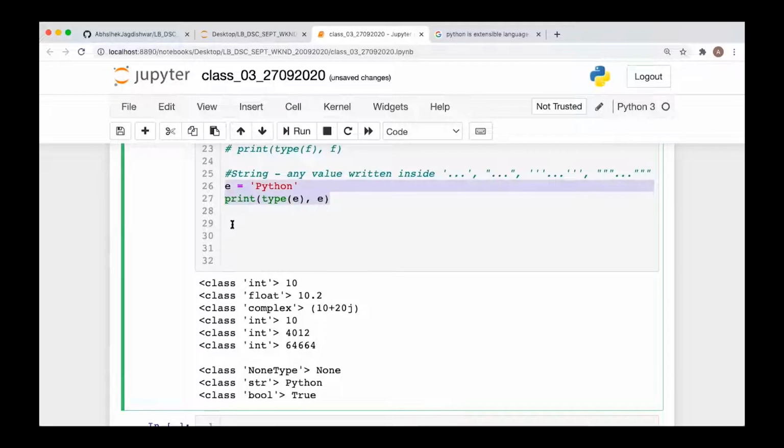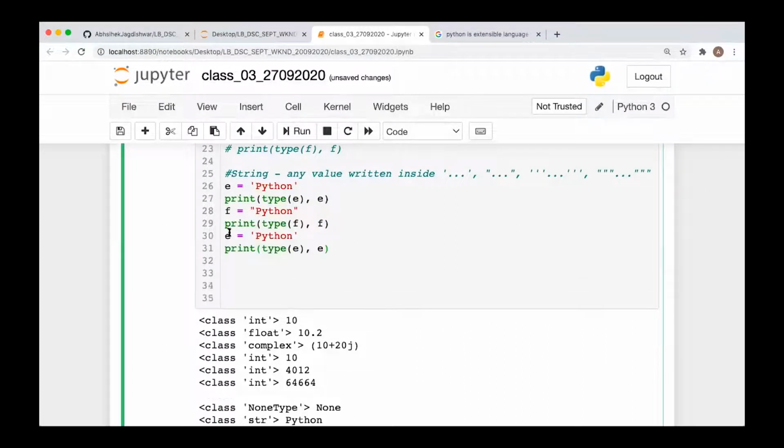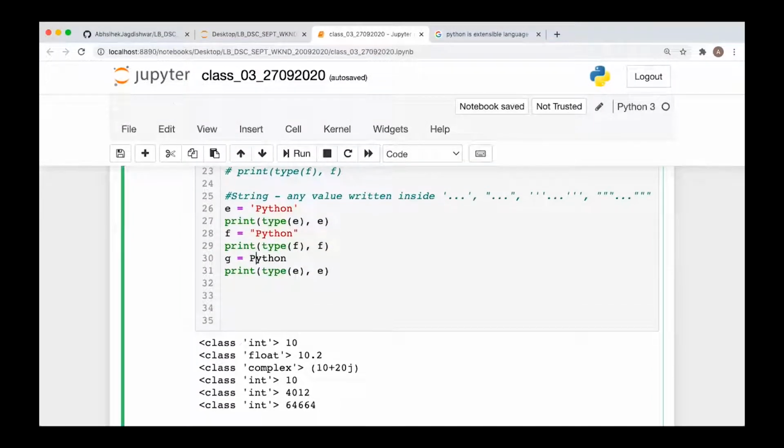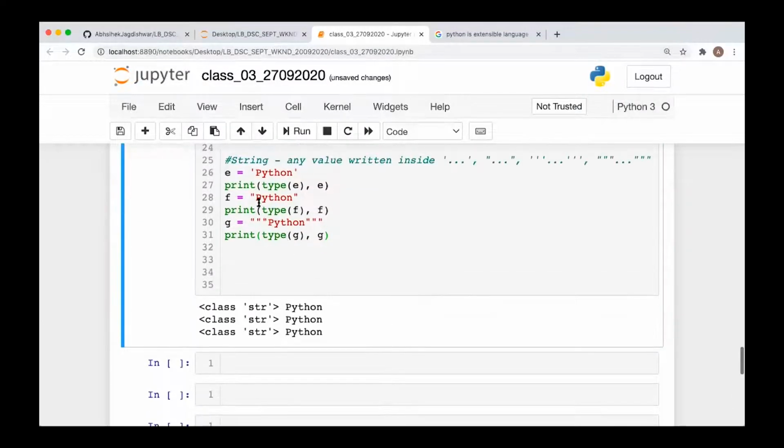You can use the double quotation also here. Execute this. So you have e, f, g. E is a string type, f is a string type, g is also a string type.